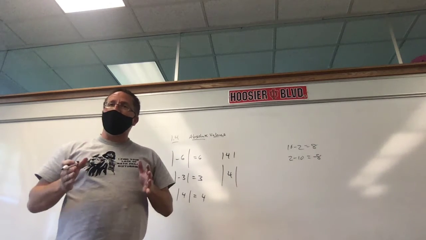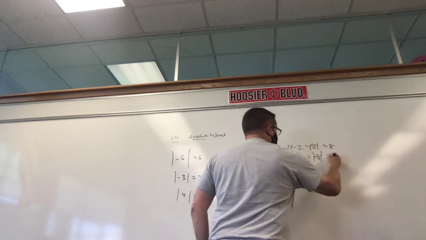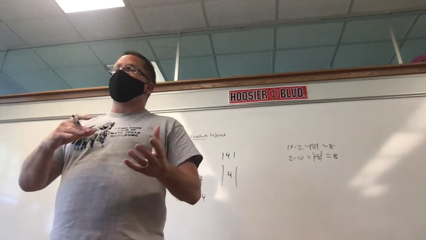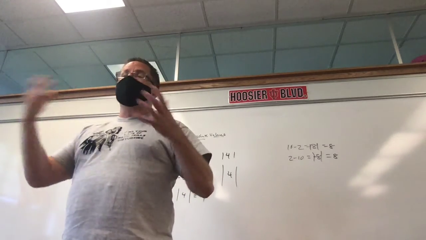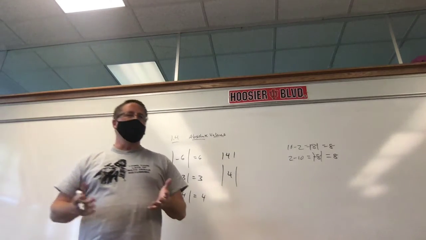But if I absolute value them, what's the absolute value of 8? 8. What's the absolute value of negative 8? 8. So, when you said take the bigger minus the smaller, I could just take our ages, and it doesn't matter which one minus which one. When I take the absolute value of it, it would give you the right answer.